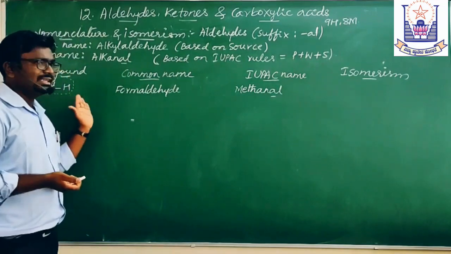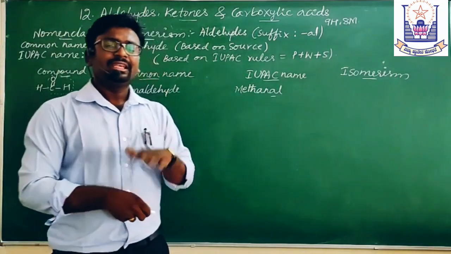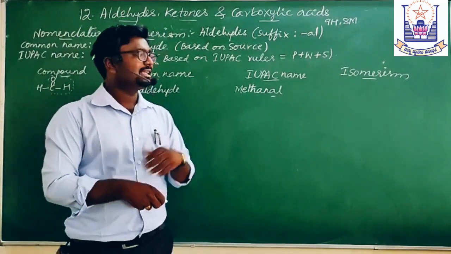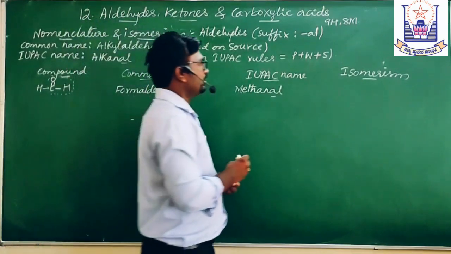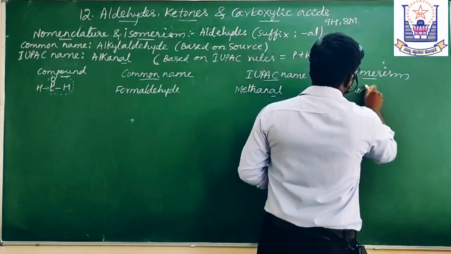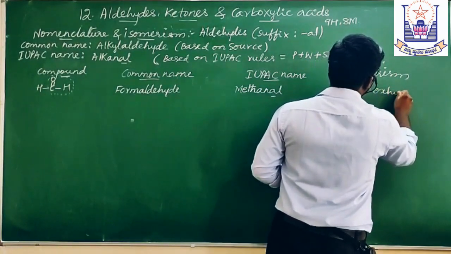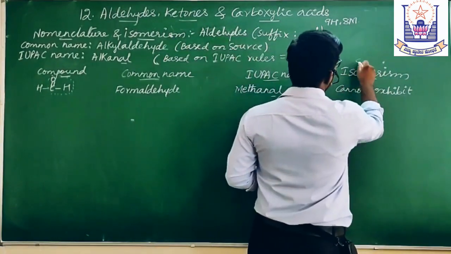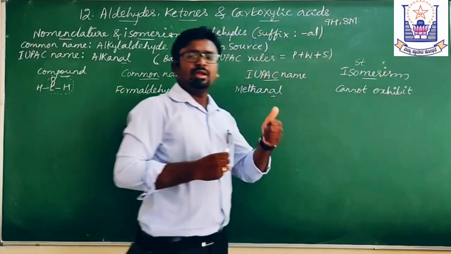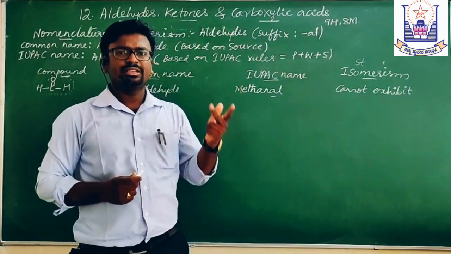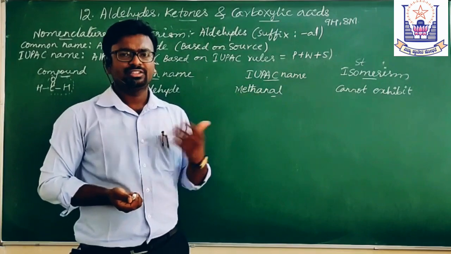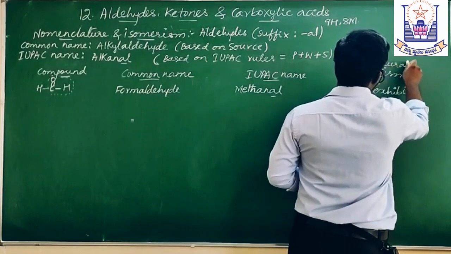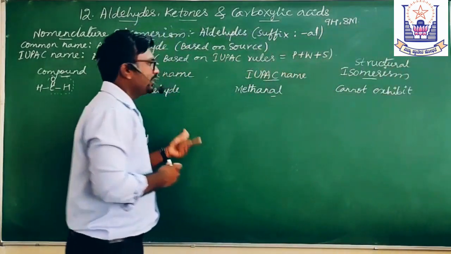And whether it exhibits any isomerism, it cannot exhibit chain, position or metamerism, meaning it cannot exhibit structural isomerism. Here, particularly, we are talking about structural isomerism. Structural isomerism means position isomerism, chain isomerism, metamerism, functional isomerism. These types come under it. So it cannot exhibit.